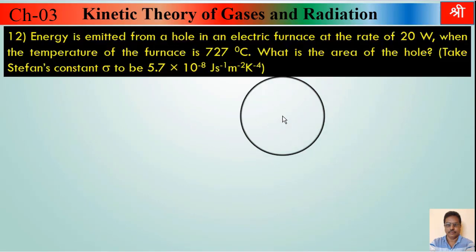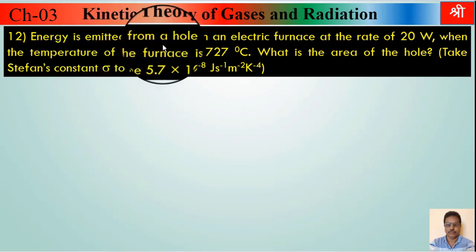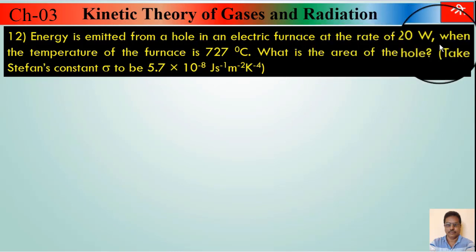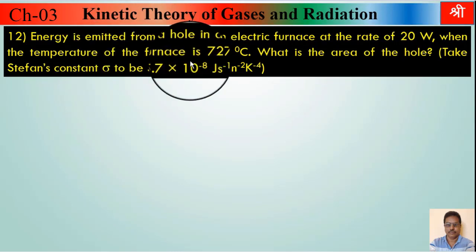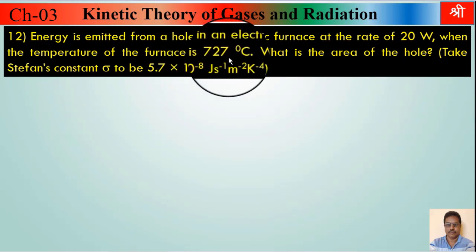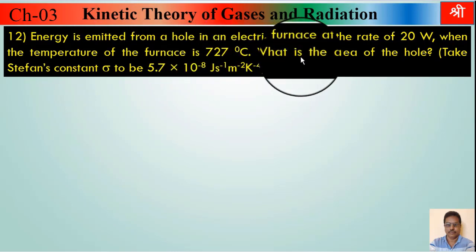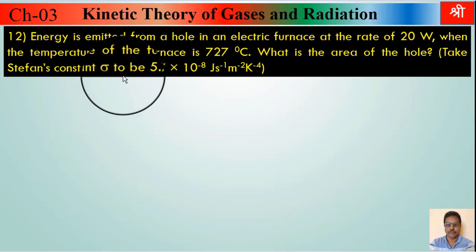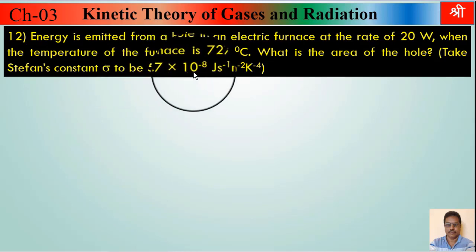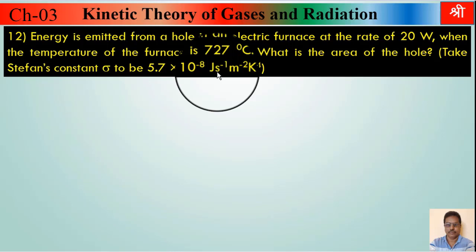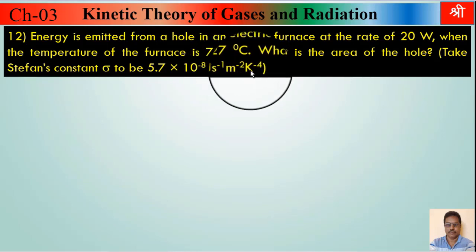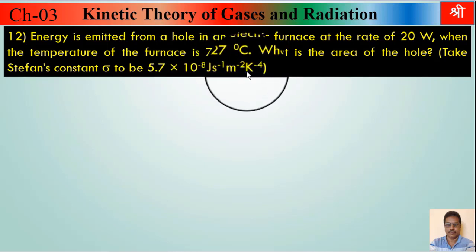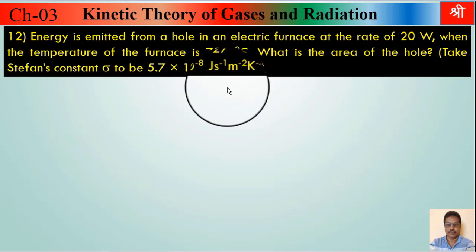Read that example carefully. Energy is emitted from a hole in an electric furnace at the rate of 20 watt when the temperature of furnace is 727 degrees Celsius. What is the area of hole? Take Stefan's constant sigma to be 5.7 into 10 raised to minus 8 joule second inverse meter raised to minus 2 K raised to minus 4, means joule per second per meter square per Kelvin raised to 4.